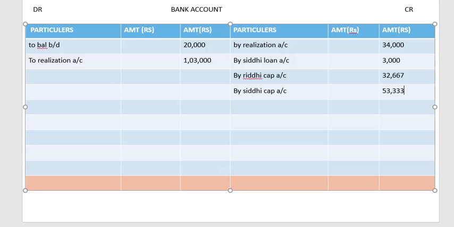So now this account of ours should tally. Okay, so the total amount we get, bank account should tally. We get it as 1,23,000 and here also we should get 1,23,000. So our bank account has been tallied. It means our calculation was all correct and we have solved this sum successfully.